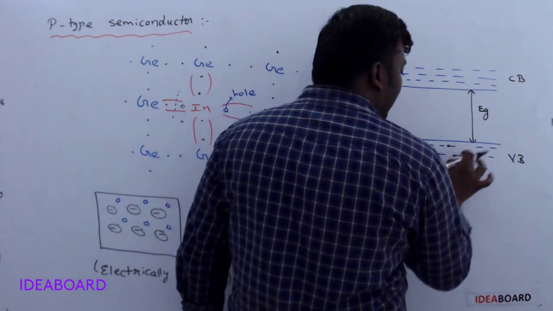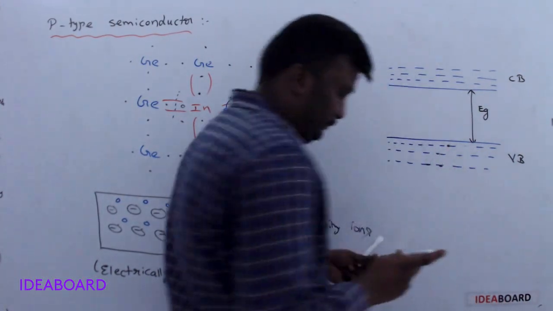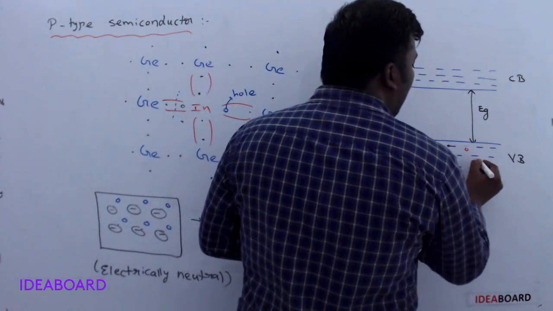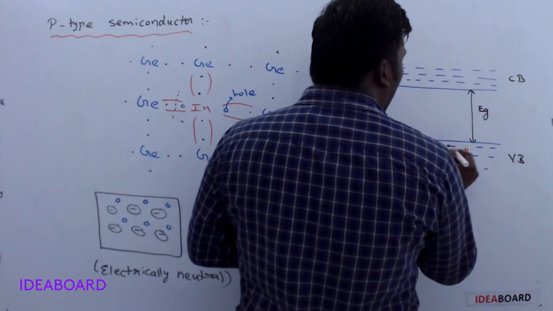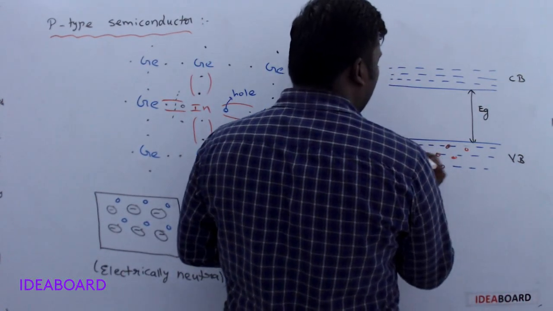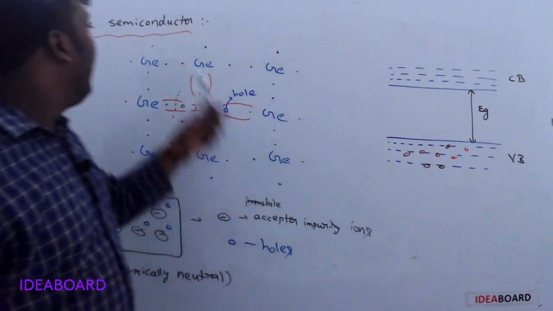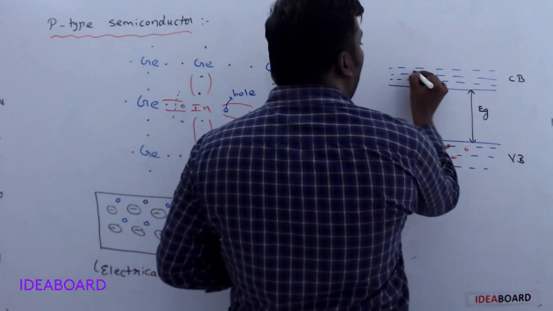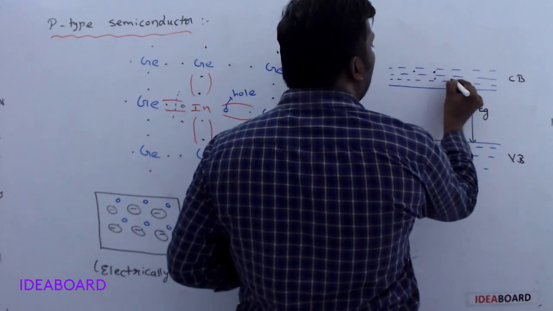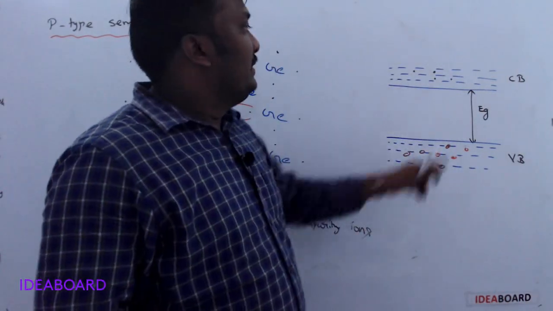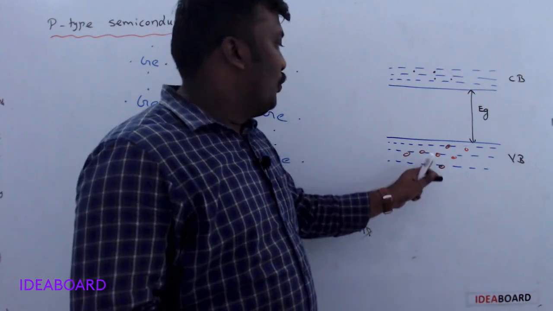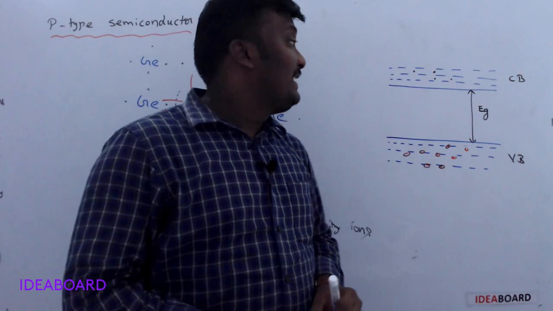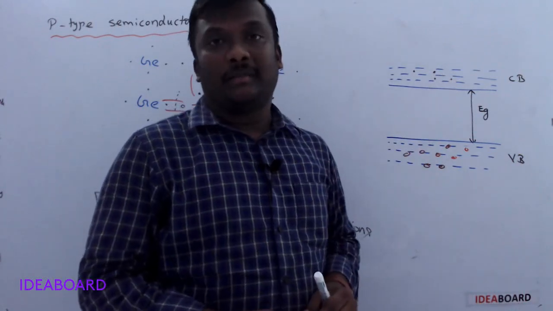So at room temperature this p-type semiconductor has more number of holes in the valency band and less number of electrons in the conduction band.